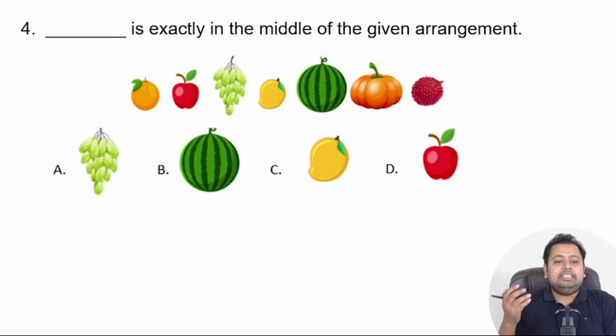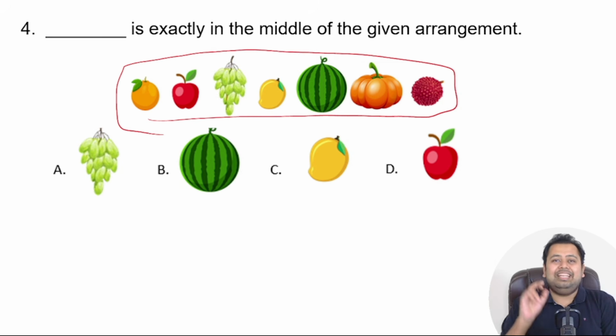Next question is, dash is exactly in the middle of the given arrangement. So you see a set of fruits over here. Which fruit is in the middle of this whole arrangement? Again, take some time, solve it, and we are on the other side.